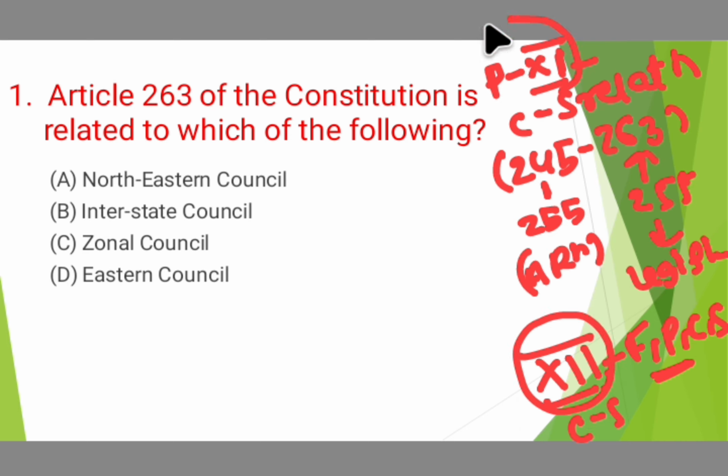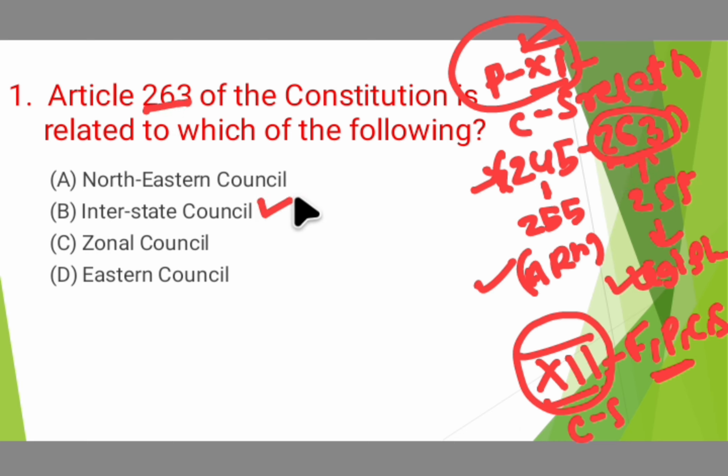But in part 11, the center-state relations of administrative and legislative nature are dealt with from articles 245 to 263. Article 263 contains provisions related to the interstate council.